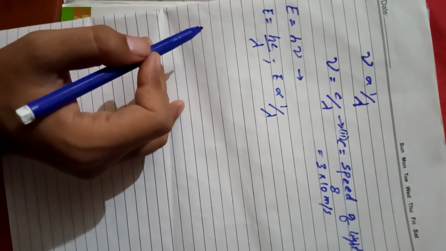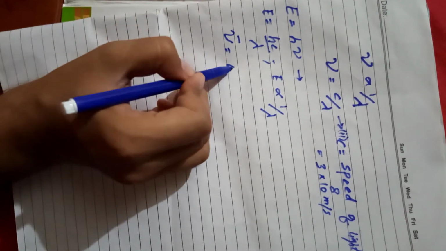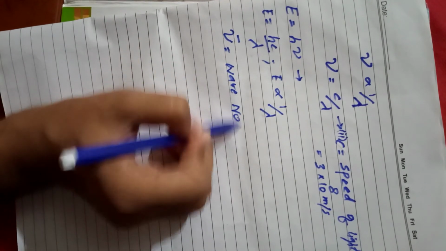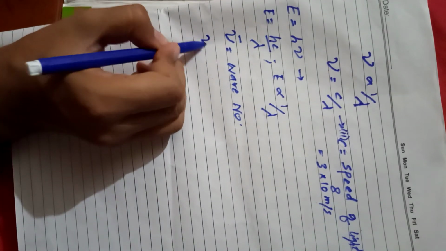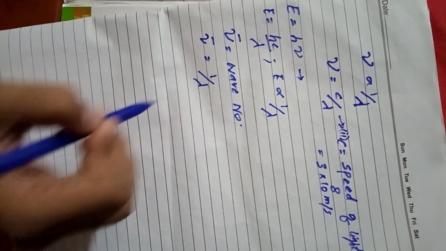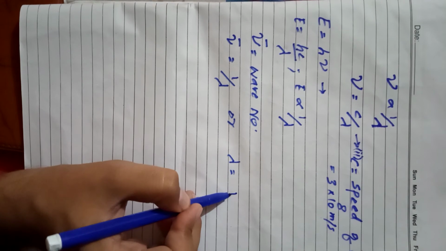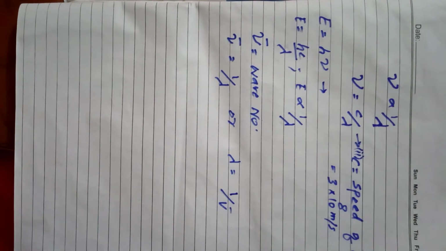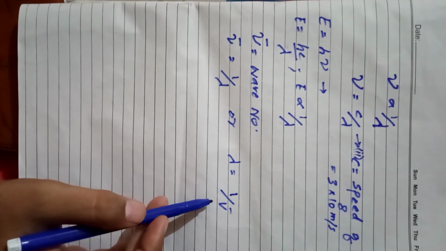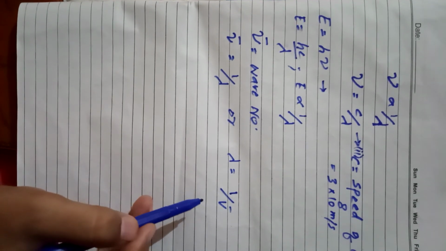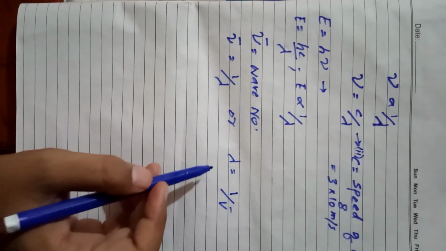Another way to describe energy: we already know the wave number, this is wave number. The wave number is the reciprocal of wavelength, like wave number is 1 over lambda, or we can write it as lambda equals 1 over mu bar. Mu bar is the wave number. Wave number is the number of waves passing through a distance of 1 meter. So per meter is the unit of wave number, right?